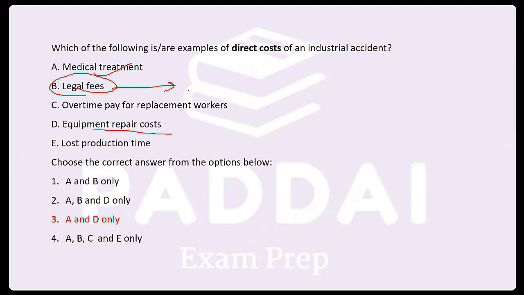Then overtime pay for replacement work. Until unless new worker is there, you have to pay to someone else the overtime. Or when you are hiring the new person, in case there is the hire of the new person, the cost incurred in hiring them. Loss of production time. When accident happens, the place where accident has occurred gets affected, it has to be cleaned. So there is the loss of production time as well. Okay? This is your direct, this is your direct.